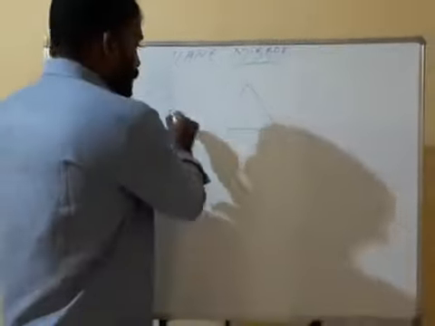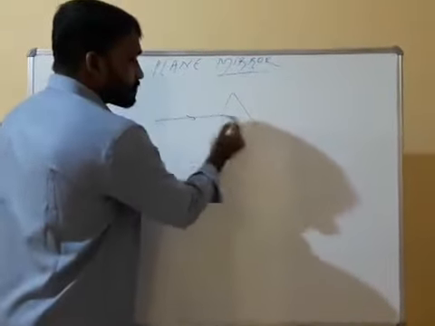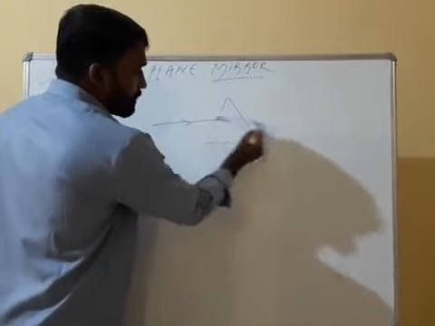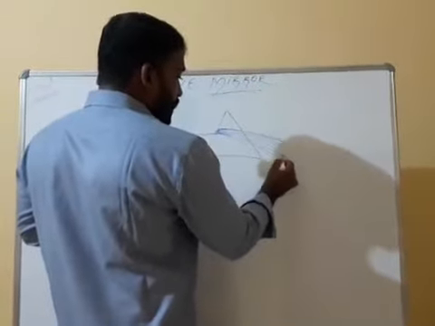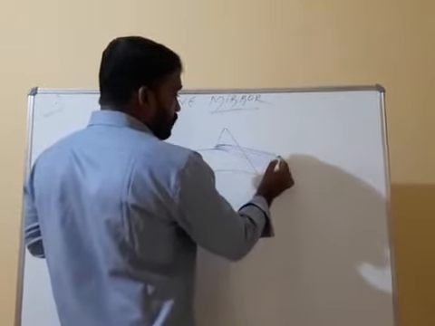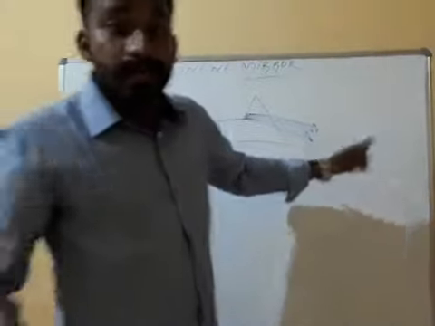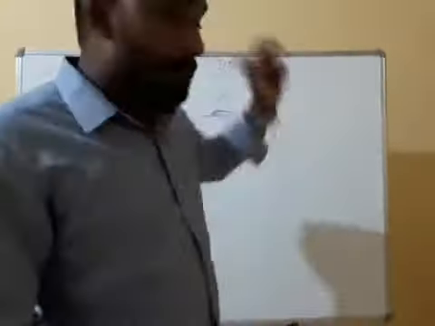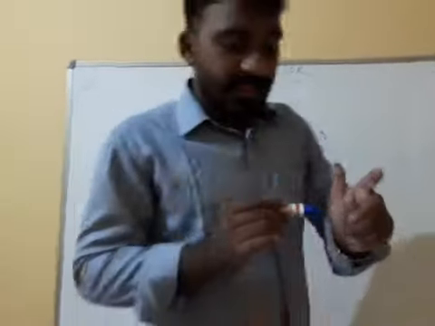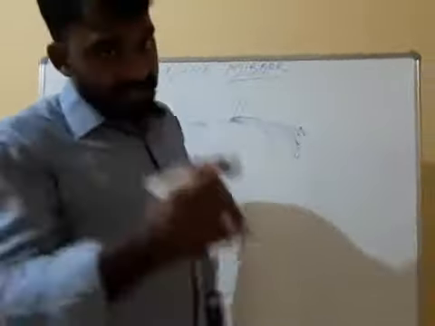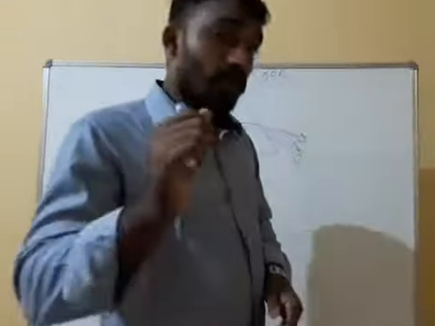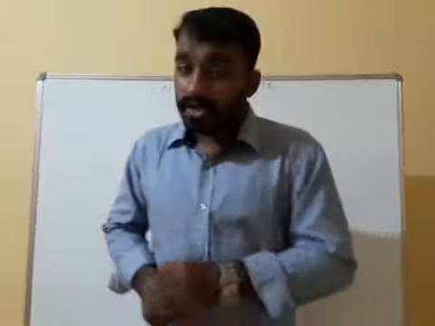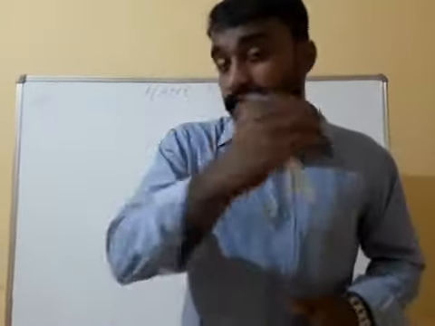When white light is traveling through the prism, it splits into 7 colors. How many colors? 7 constituent colors. And the names of the 7 colors are what? VIBGYOR. V means violet, I means indigo, B means blue, G means green, Y means yellow, O means orange, and R means what? Red. So white light is a combination of 7 colors.